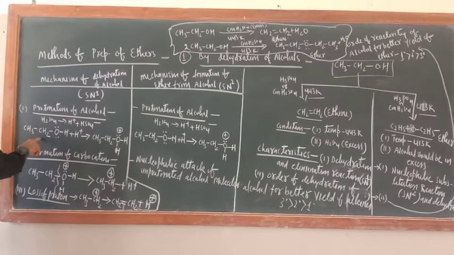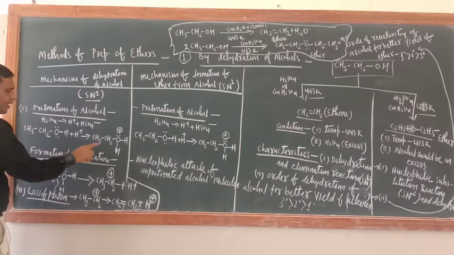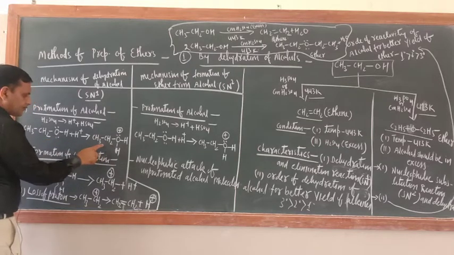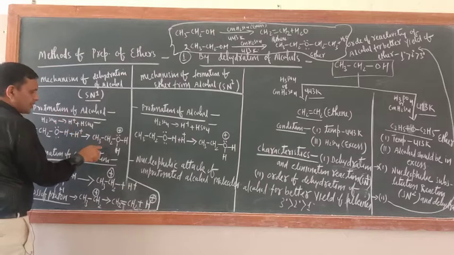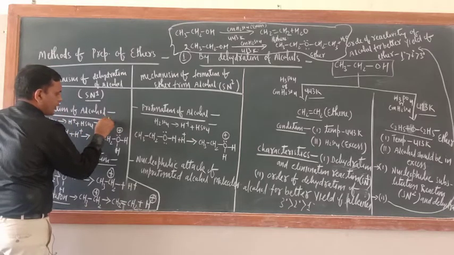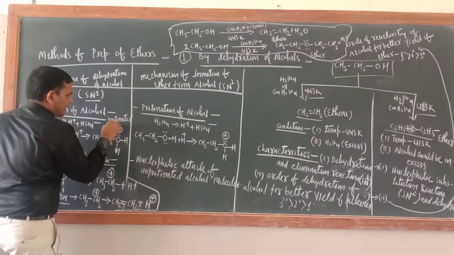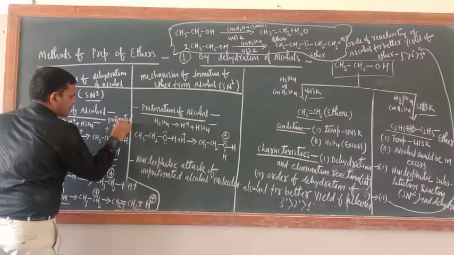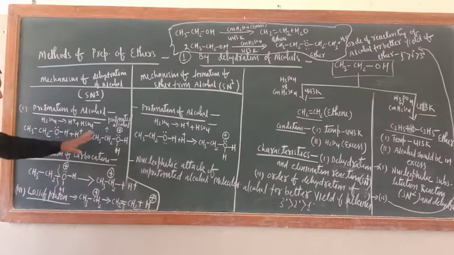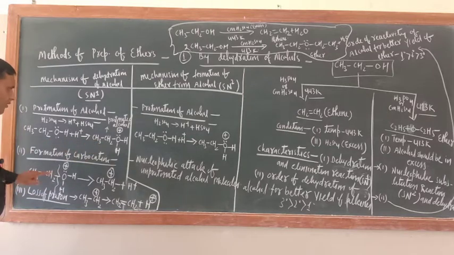In this step, oxygen has a lone pair of electrons and will be protonated. So this is the protonated alcohol. Yes, form this one. Now see, the second step is different.